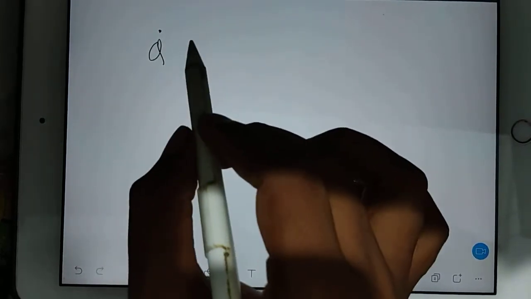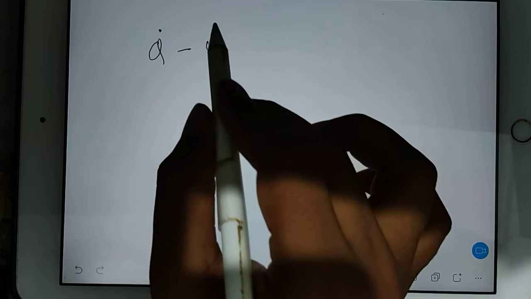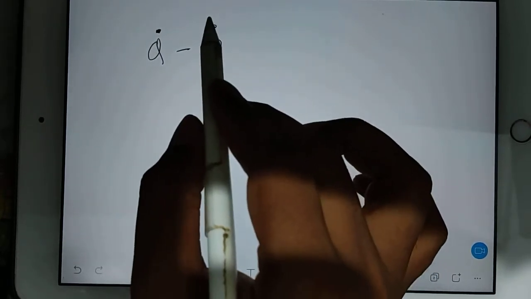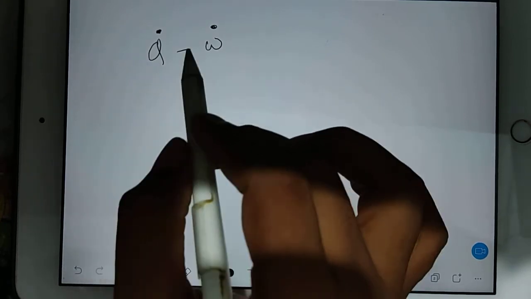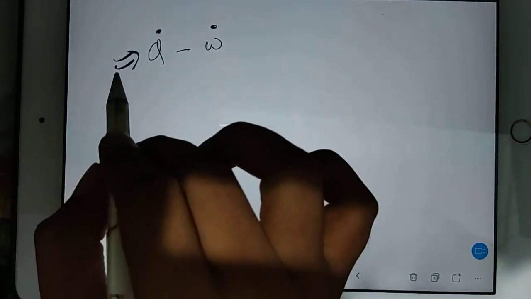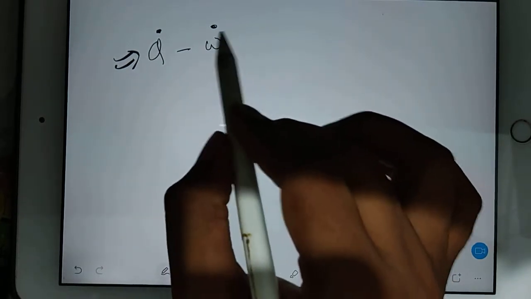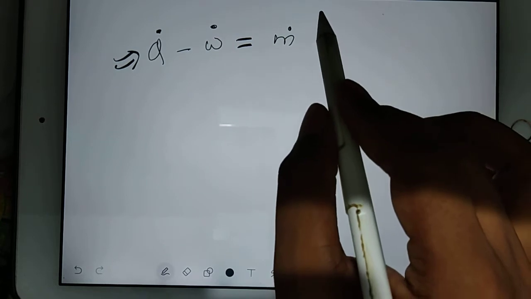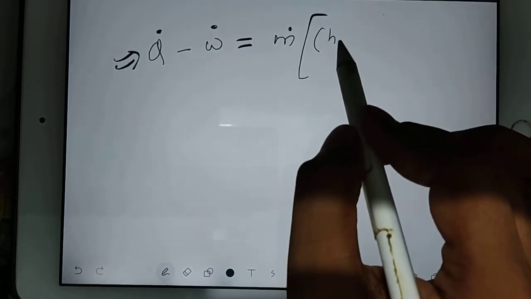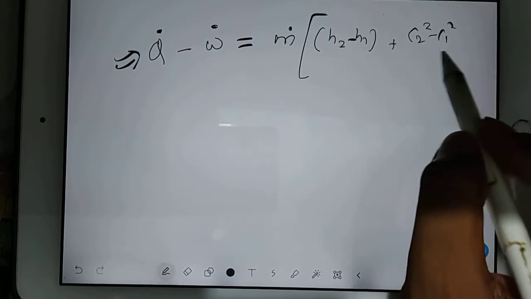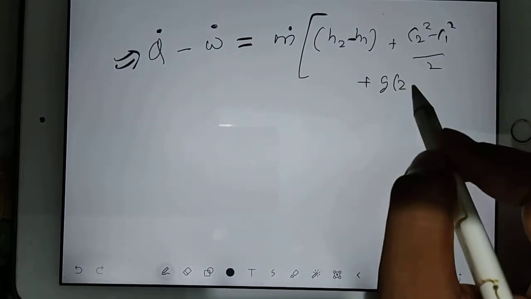Q dot means heat transfer, will give you work transfer. But dot and dot is here, it means we are talking about power now, because dot means Q by time. It means heat flow rate we are talking about now. So how much heat you are supplying, because of that how much work you are getting. And then the final answer: how much m dot is there, then change in enthalpy H2 minus H1, plus change in kinetic energy plus change in potential energy.